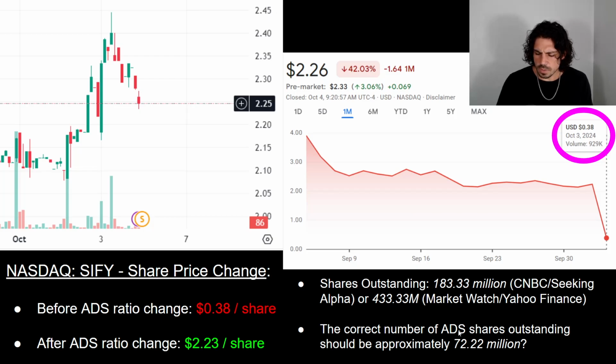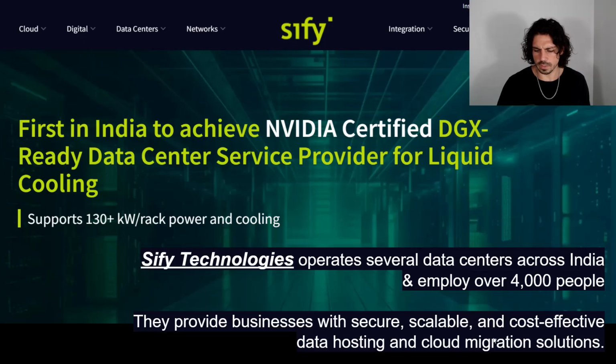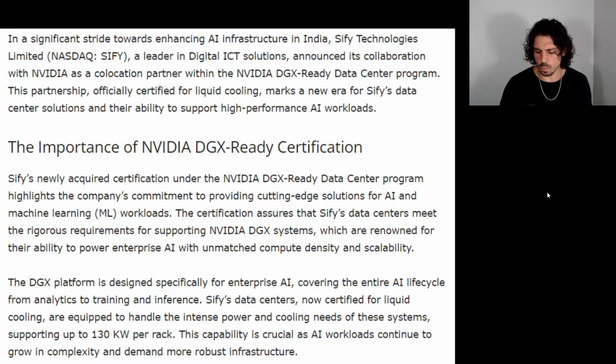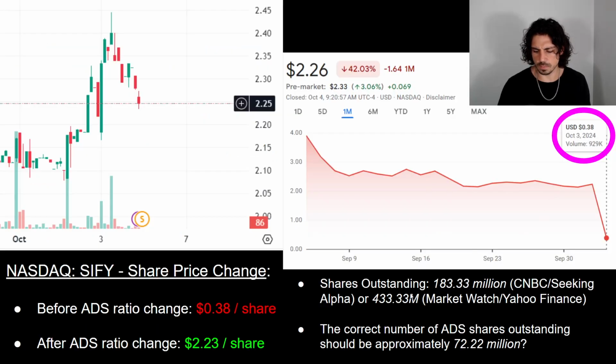But if we calculate this correctly, and it's like we said earlier, it's a 1-for-6 reverse, not a 1-for-4, which seems to be what they're calculating here, then the correct number of ADS shares outstanding should be approximately 72.22 million. I could be wrong, but I don't think I am, because this is pretty basic math, no?